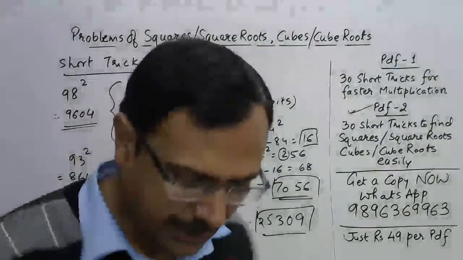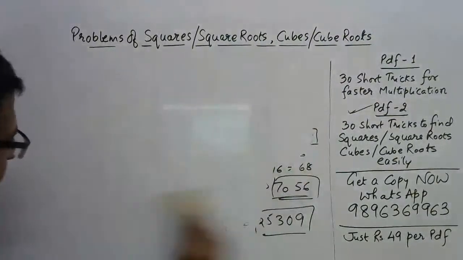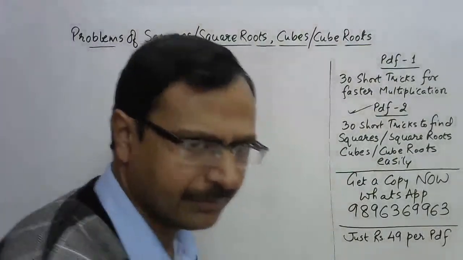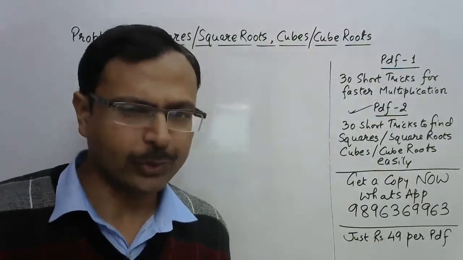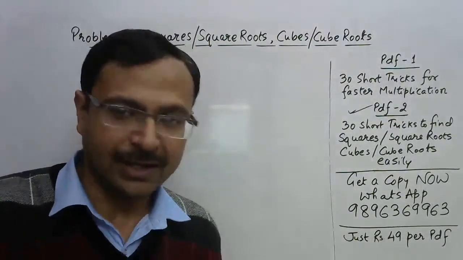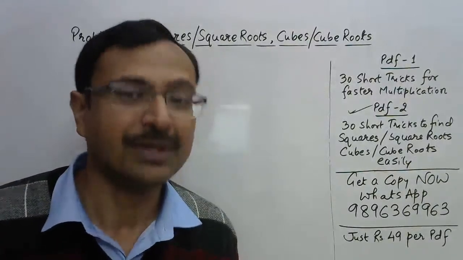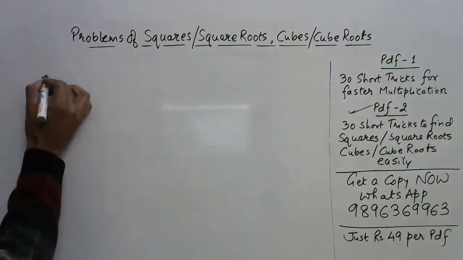Great. So let's have the third question now. This is yet another short trick which I've told you right now. I'm getting all the same answers. There is no unanimity, no differences in answers. So I want a difference in answers. For that, I need to give you a question of BODMAS. Let's see now. This is question number 3 for today.